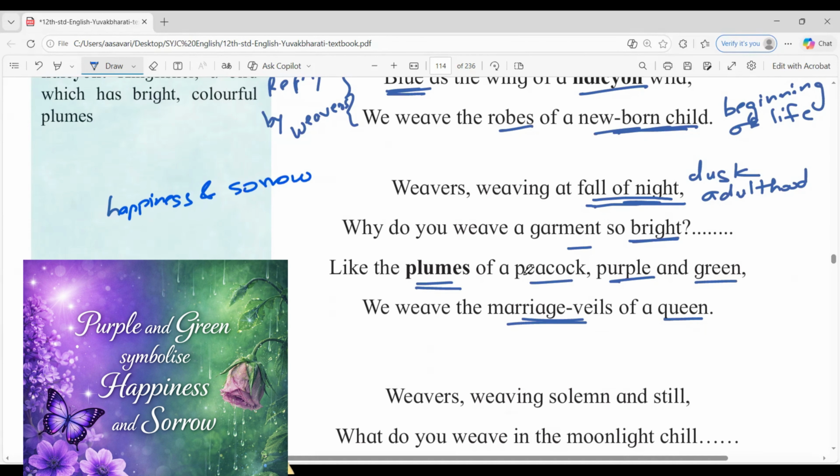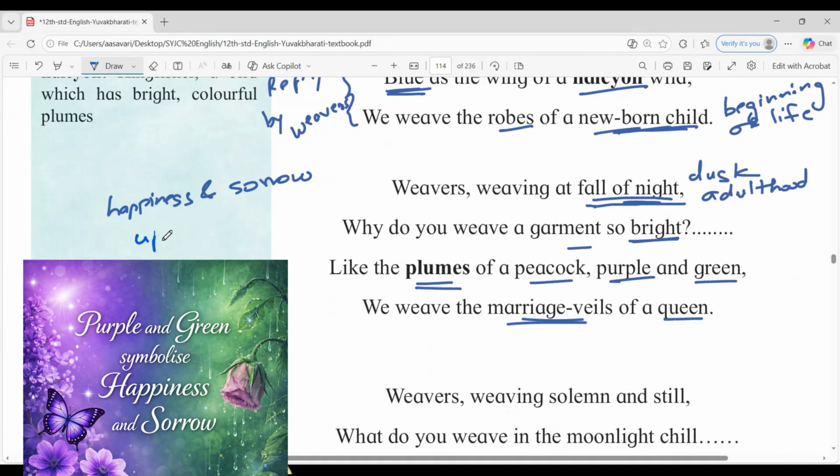Okay, so a girl who's about to get married, she's got some mixed feelings in mind. Okay, she's happy because she's moving on in life, starting her own household with her partner. Okay, but she's also sad that she's leaving her parents' house, right? So it is a mixed feeling on the day of a marriage, happiness and sorrow.